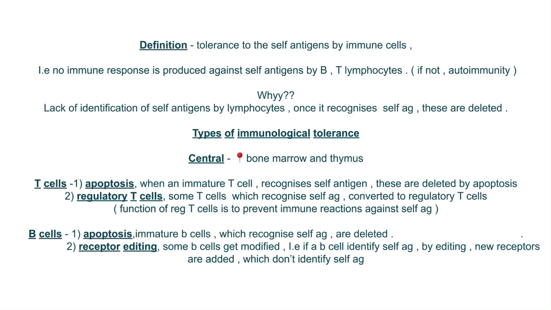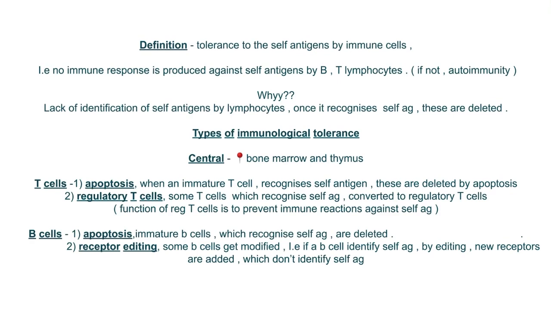So what happens normally whenever there is an infection or a foreign body invasion, there will be an antigen coming into our body, an external foreign antigen. These antigens are recognized by B and T lymphocytes, and these immune cells produce antibodies against the antigen and an immune response is produced. This immune response is very much important to stay healthy. It prevents us from falling sick too often. This is a normal mechanism. What exactly is happening here? There is recognition of antigen by the immune cells. This is the first step.